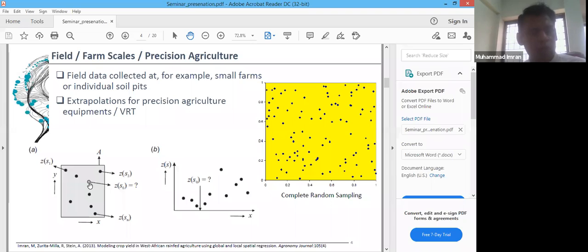So this is the generic, mathematical form of the problem in geostatistics and spatial statistics: we have to predict the variable at an unobserved location using the values of that variable from the observed locations.